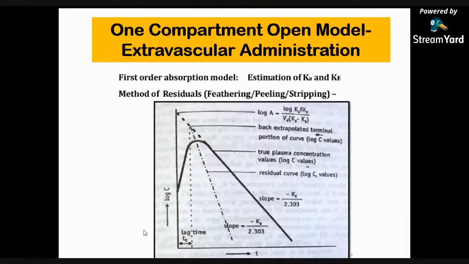And here is the graph showing the method of residual, or the feathering method.